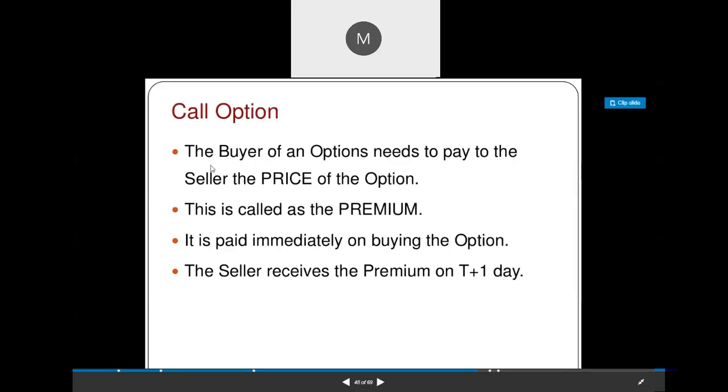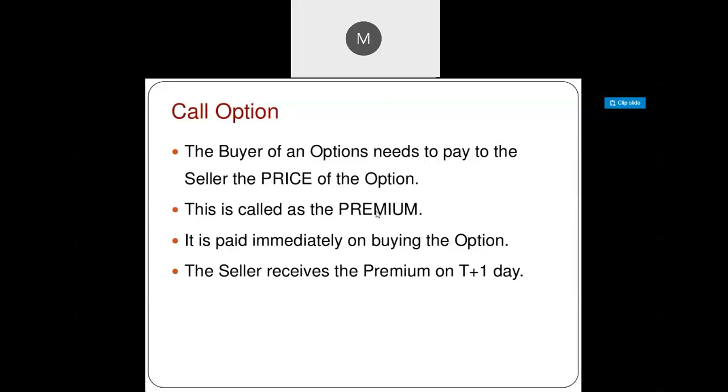And in a call option, the buyer of an option needs to pay the seller the price of the option. As I said, that is called the premium amount. So whenever a person purchases an option contract, either put option or call option, he has to pay a certain advance amount, a small portion of the amount.